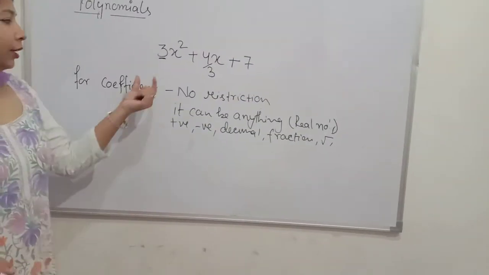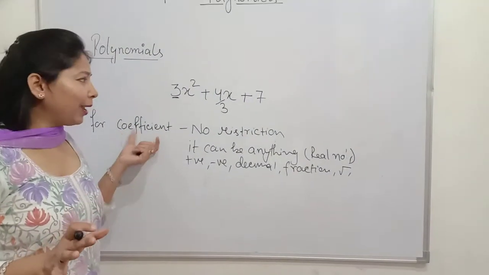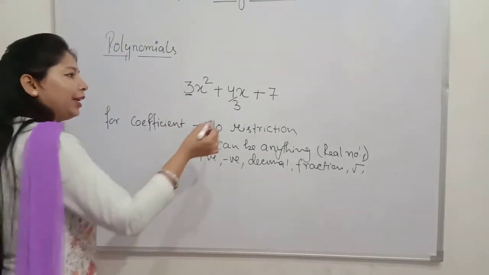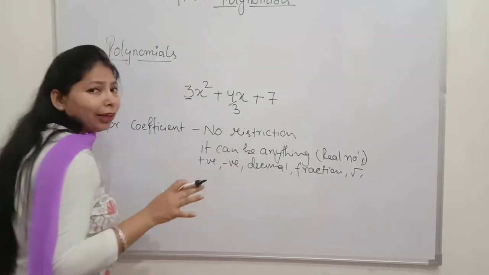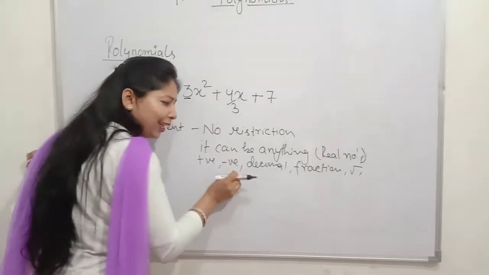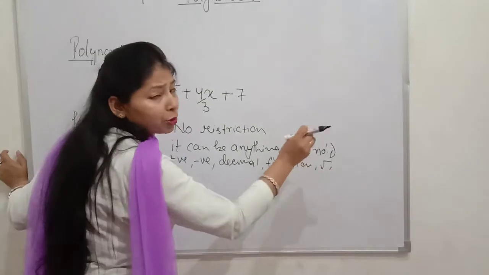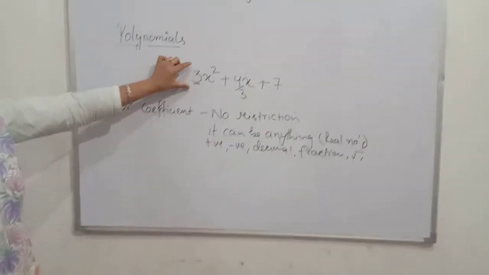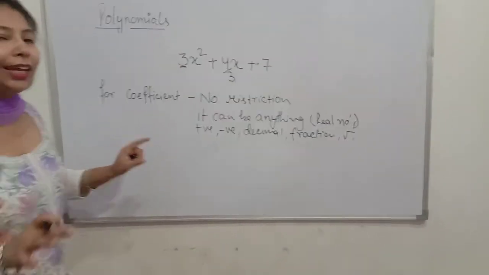So there is no restriction applied on the coefficient. For example, देखिए here I write the 4 by 3. Coefficient कुछ भी हो सकता है. Coefficient positive भी हो सकता है, negative भी हो सकता है, decimal भी हो सकता है, fraction भी हो सकता है, root में भी हो सकता है. So the coefficient of a variable can be anything.